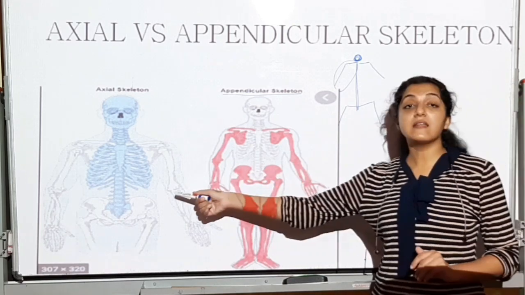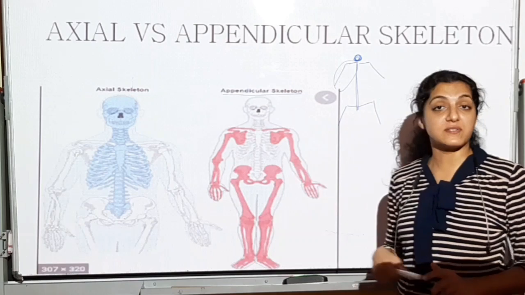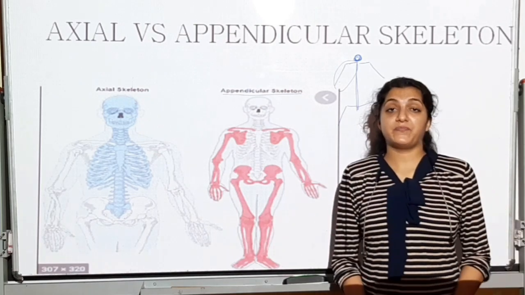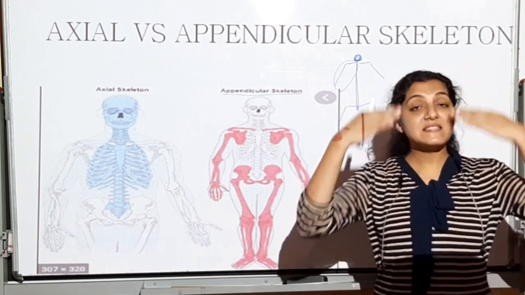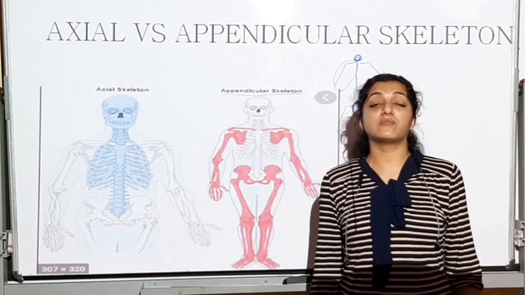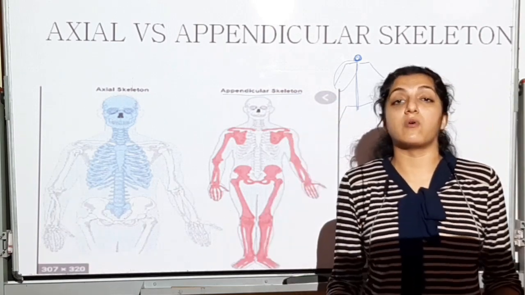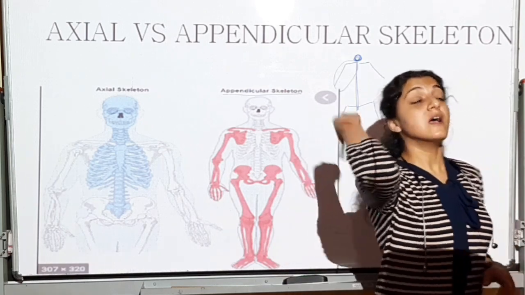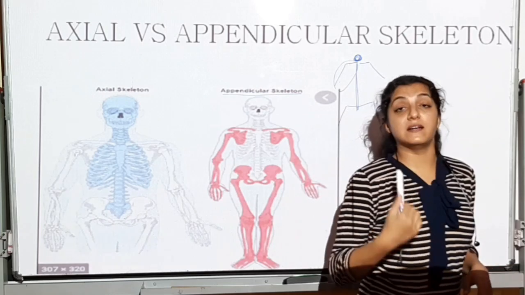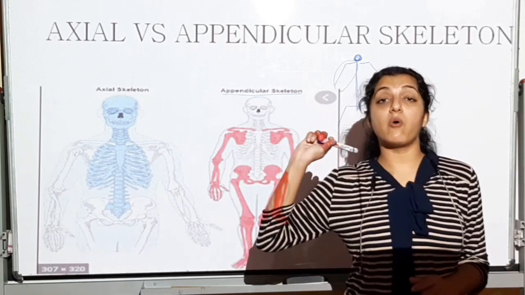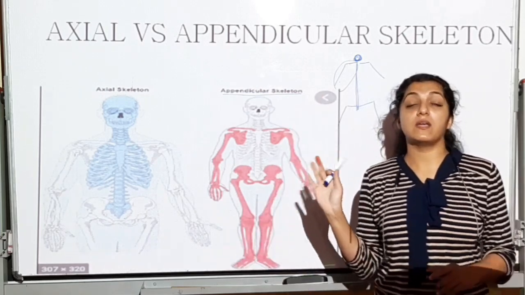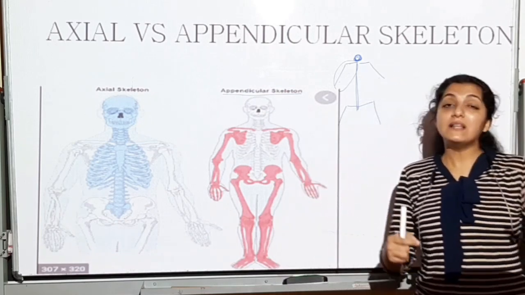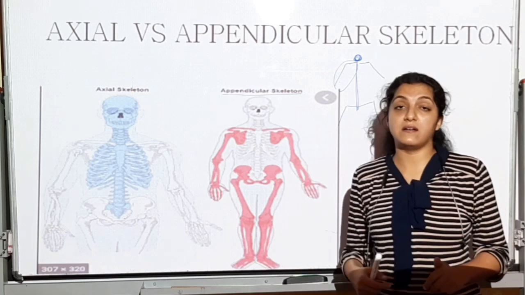Now ये जो skeleton आप देख रहे हो इन दोनों pictures में, इसमें से some bones will be ventral, ventrally placed, means this side, the front side of the body, the ventral side of the body, whereas some bones will be dorsally placed. Dorsally means पीछे का side body का. The back of the body is the dorsal side of the body. The front of the body is the ventral side of the body. So all these terms you should understand.